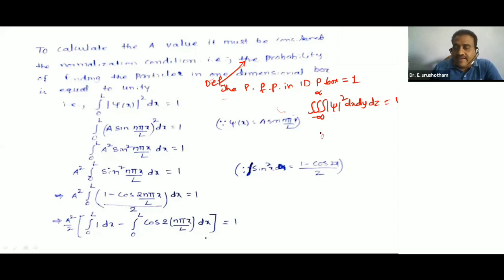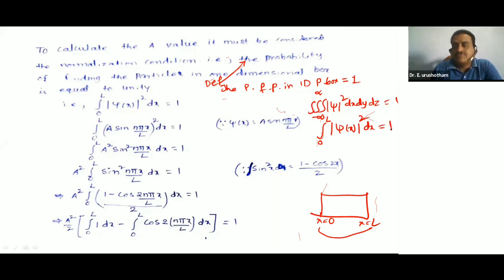But here, for a one dimensional potential box, the limits are x is equal to 0 to x is equal to L, and only dx. So the normalization condition is the integral from 0 to L of |ψ(x)|² dx is equal to 1.